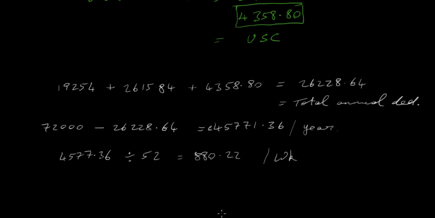Now the three deductions that we did, the PRSI, the USC, and the PAYE, or the income tax, are called statutory deductions. Everyone is required to pay those three deductions from their salary. There are non-statutory deductions. For example, if you decide you want to pay into a contribution, or union fees, or a social club or something like that, they're voluntary contributions. They're non-statutory. You're not required by law to pay those. But the three that we worked out are called statutory deductions. You have to pay those every year. Okay, so that's it on income tax for the moment.